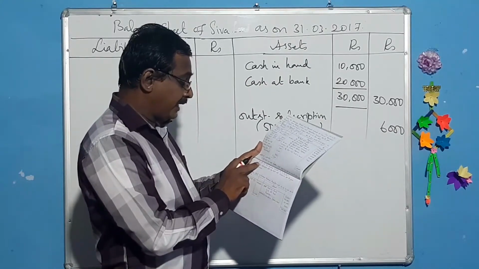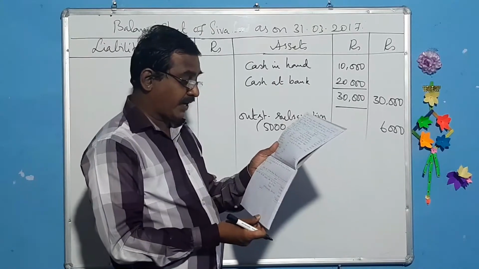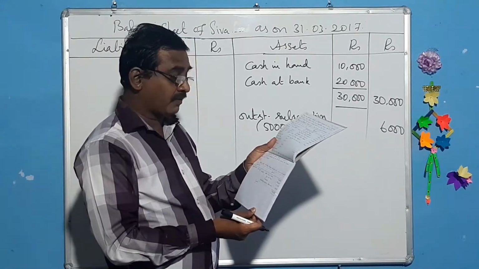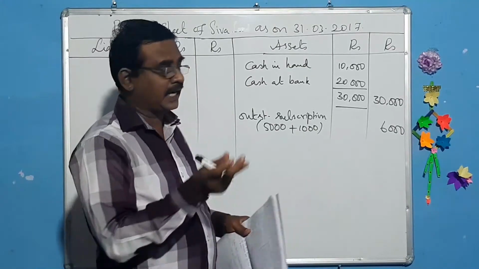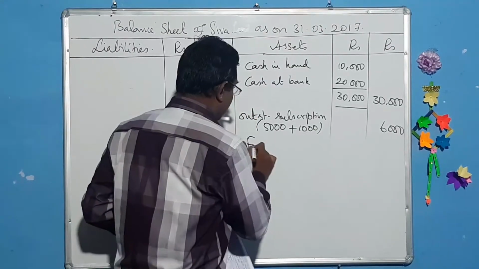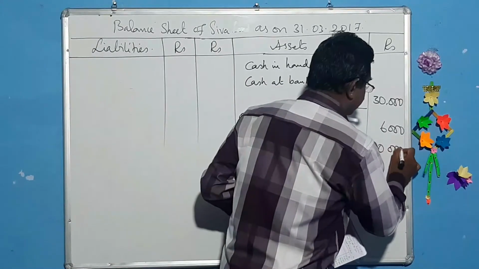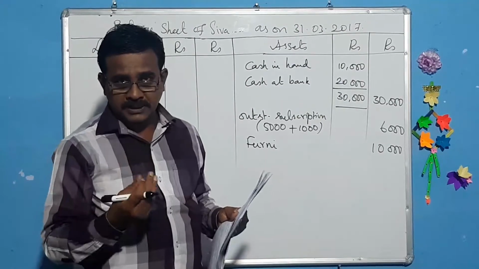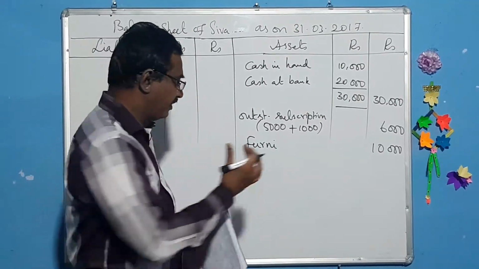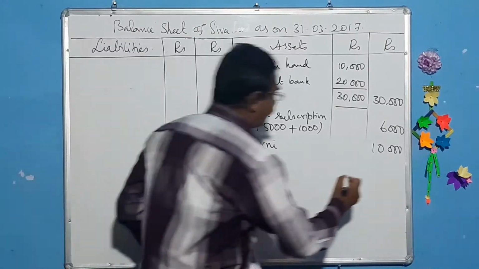And then in the second point in the additional information, they have given, the club had furniture 10,000 rupees on 1st April 2017. It means that is the furniture at the beginning of the year, that is furniture rupees 10,000. And there is no other item. There is no subscription received in advance. When we balance these two, you will get the opening capital fund.